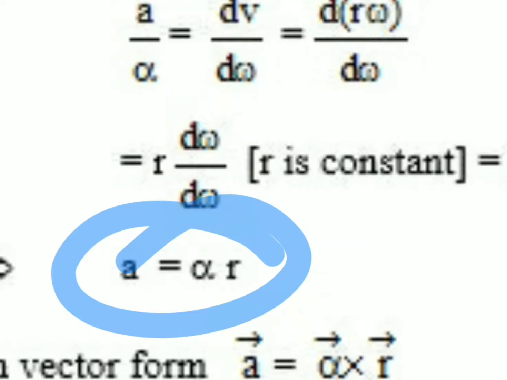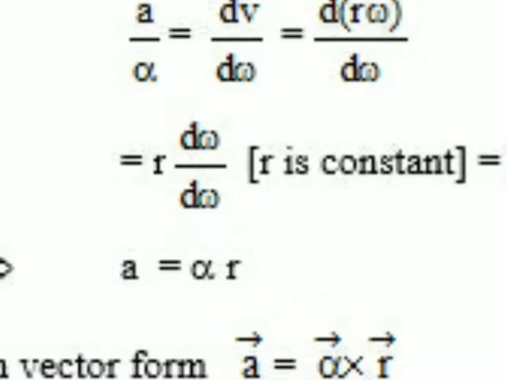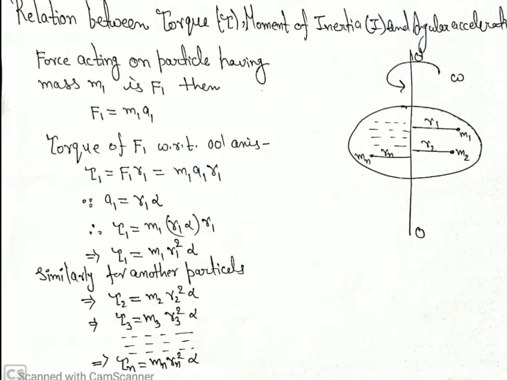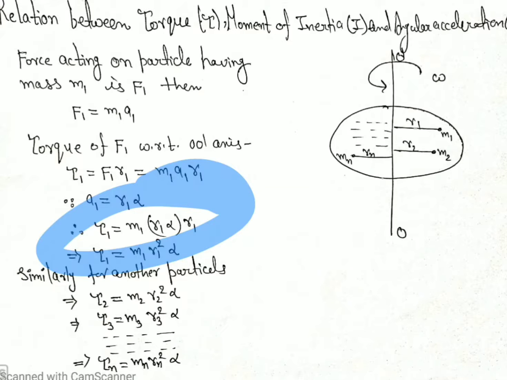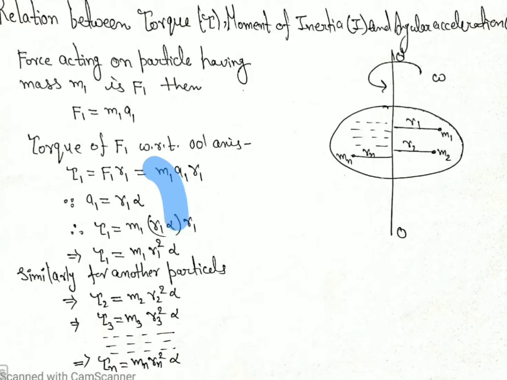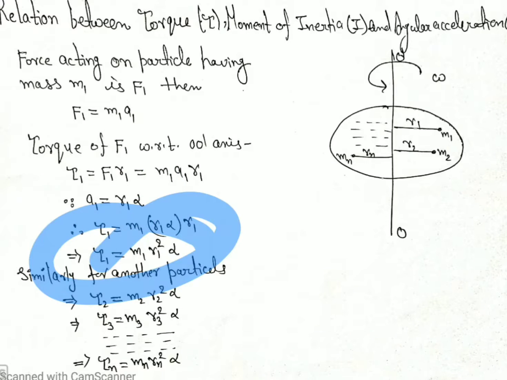Putting the value of a1 here, tau 1 equals m1 r1 alpha r1. Now tau 1 equals m1 r1 squared alpha.